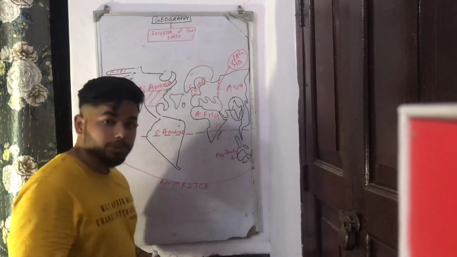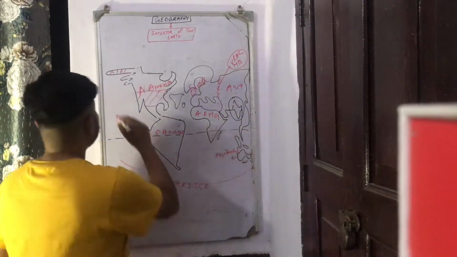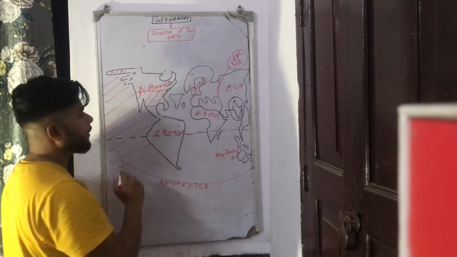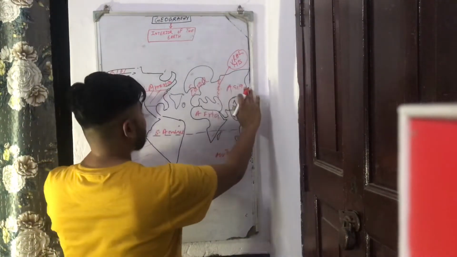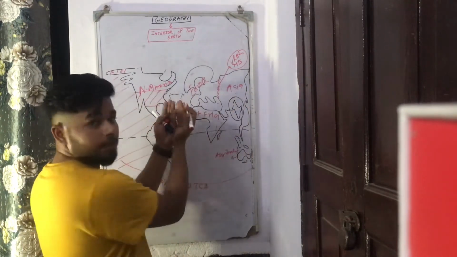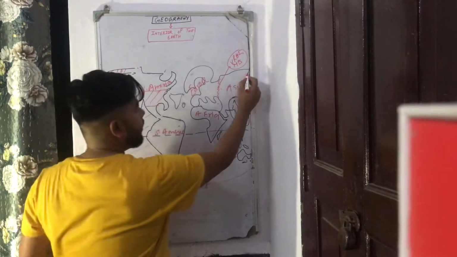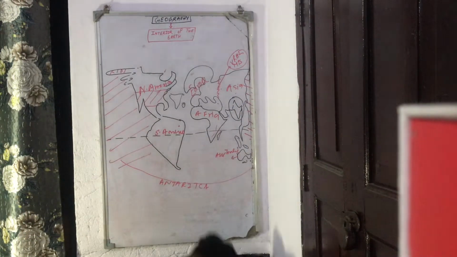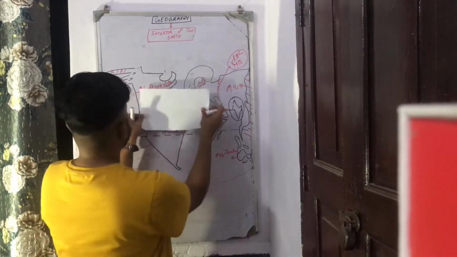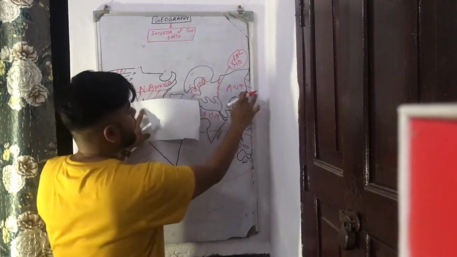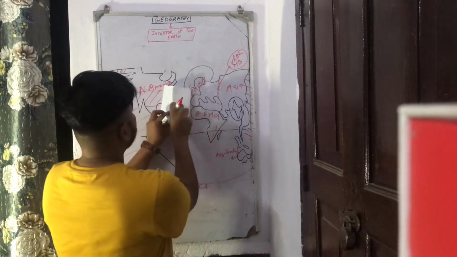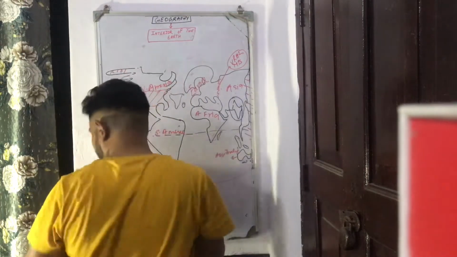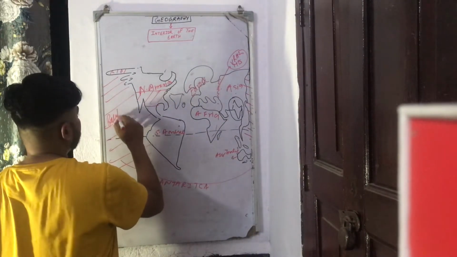Now, what are the oceans? Major oceans. There are 5 major oceans. The first of all is the largest ocean, that is the Pacific Ocean. So this is Pacific Ocean. If you imagine it as a piece of paper and you roll it, so these 2 ends will join, and this ocean is Pacific Ocean. Suppose this is a piece of paper. This is one end and this is the another end. So if you join it together, it will form a globe, and this entire region is Pacific Ocean. So the largest ocean, this is Pacific Ocean.